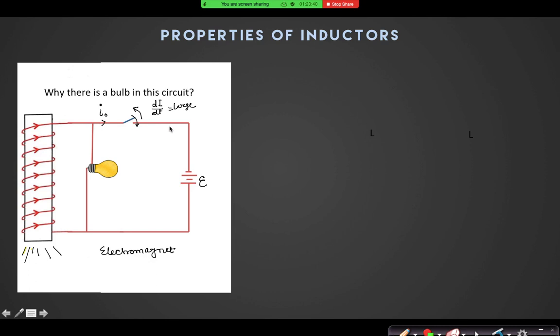Although this seems a very simple circuit, look what that inductor can do. The inductor will not allow the current to change, but if you force it, it will produce a large EMF, and that can produce a spark. If this gap is small, a spark will be produced because that will be sufficient to exceed the breakdown voltage of the air.